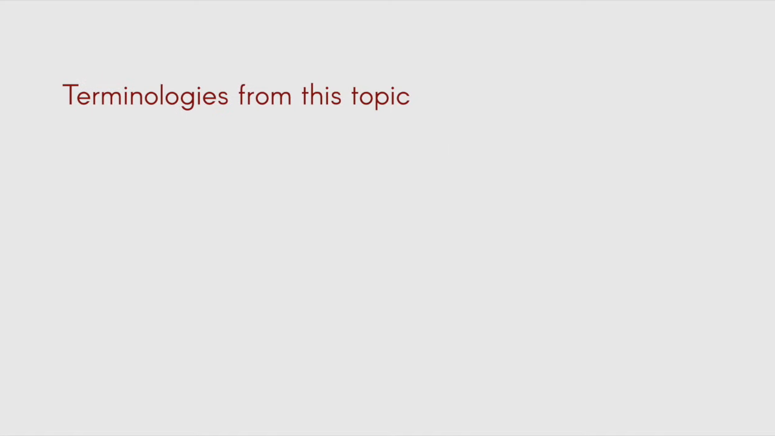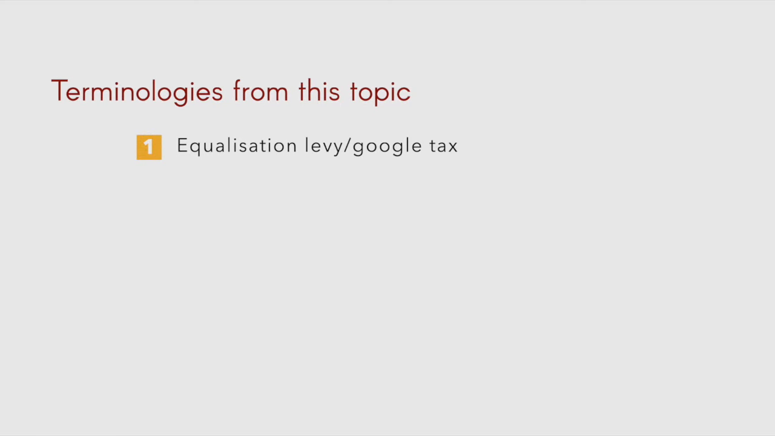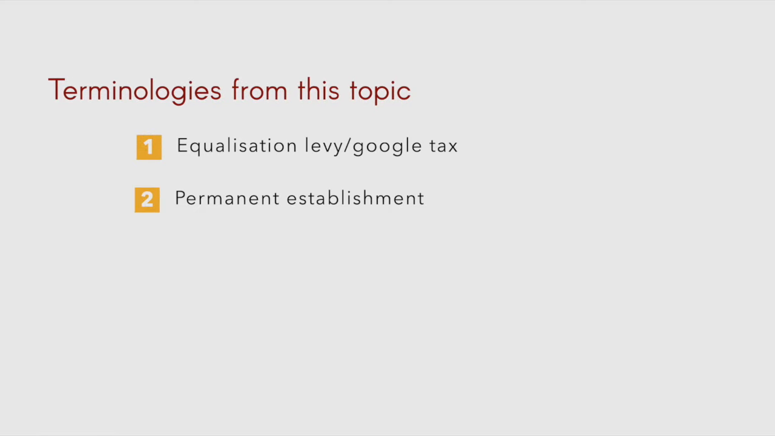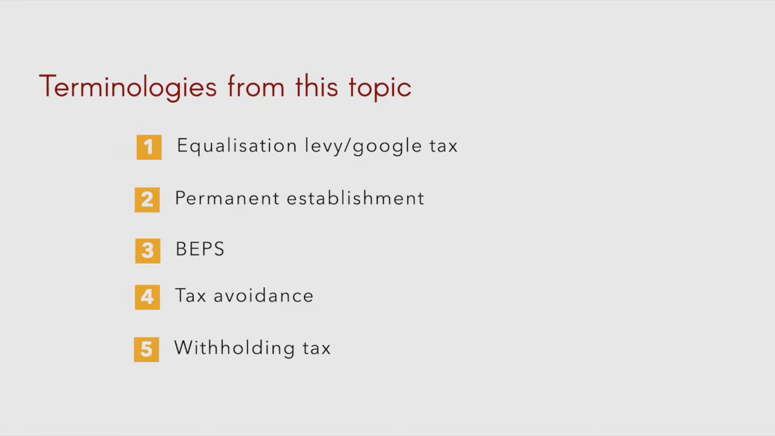And now we are coming to the terms you have to go through, the basic concepts you have to cover when studying this topic. The first one is equalization levy or Google tax. The second one is permanent establishment. The third one is the BEPS project. The fourth one is tax avoidance. And lastly, the concept of withholding tax.